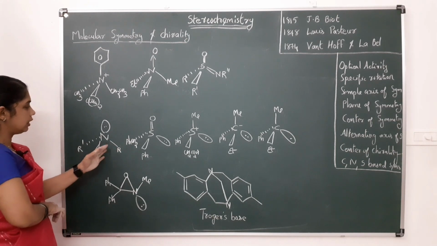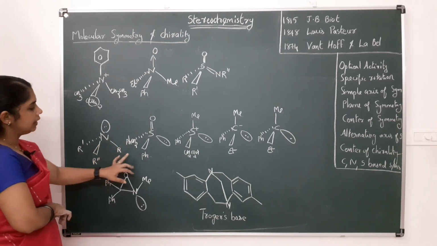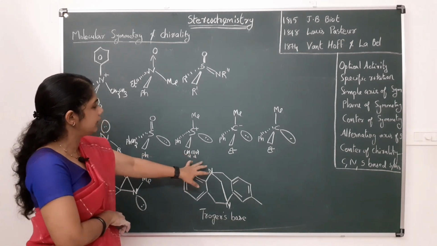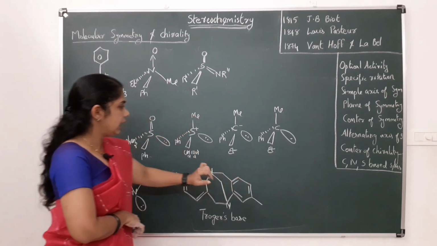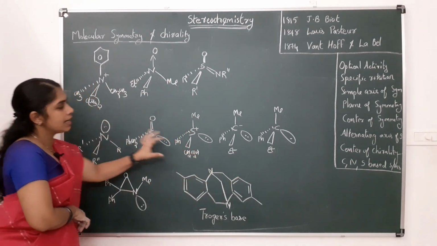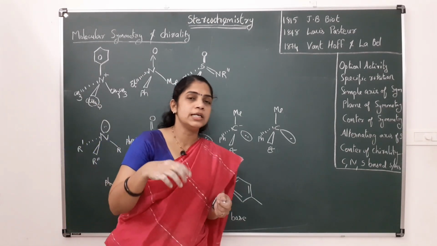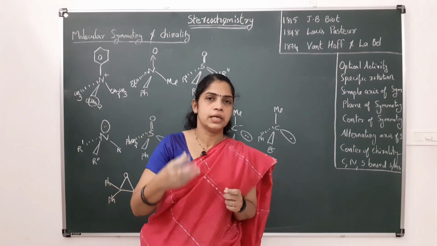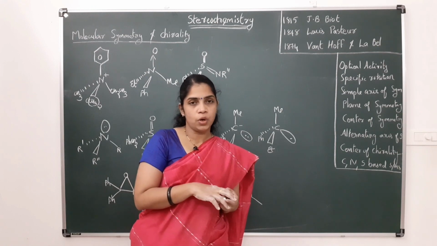These are examples of tri-coordinated compounds. This is a tertiary amine. This is an example of a sulfoxide. This is a sulfonium salt, this is a carbanion, and this is a carbon free radical. But in tri-coordinate compounds, there is more chance of racemization by inversion of the center. Their stability is less in comparison with tetra-coordinate compounds.